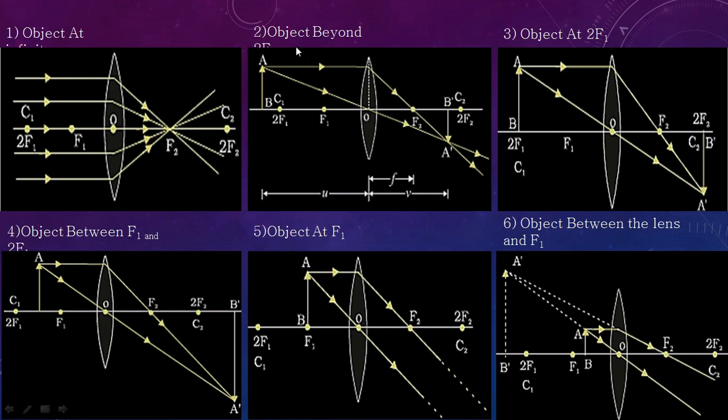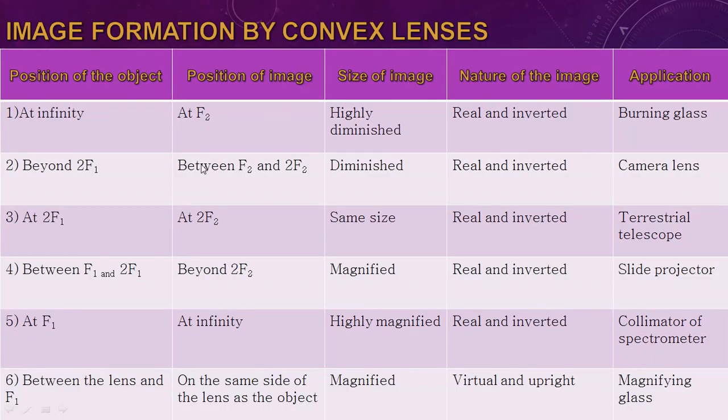In the second case, when the object is situated beyond 2f1, what happens? The rays will converge and form an image between f2 and 2f2. You can see over here, in this case the image is slightly diminished. The position will be between f2 and 2f2 and it will be slightly diminished, not highly diminished like the previous case.